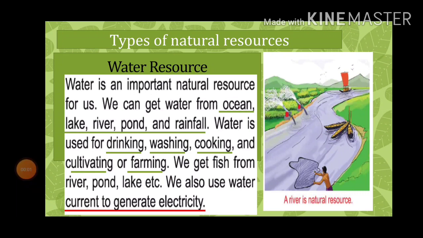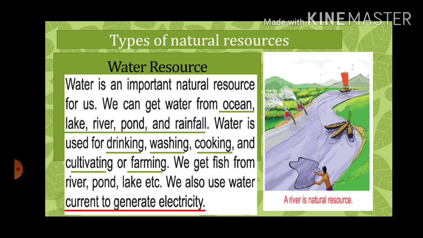So at first we are going to talk about one of the precious resources of nature, which is water resource. Water is very important for our survival. And do you know that 70% of our surface is water? From where do we get the water? We get the water from ocean, from lake, river, pond, and most importantly from rainfall.